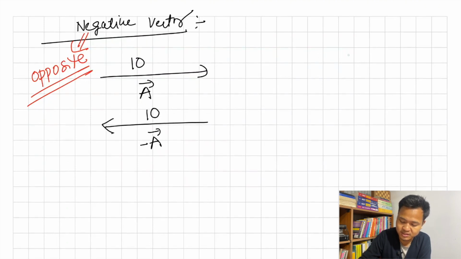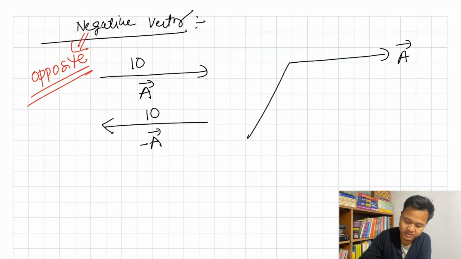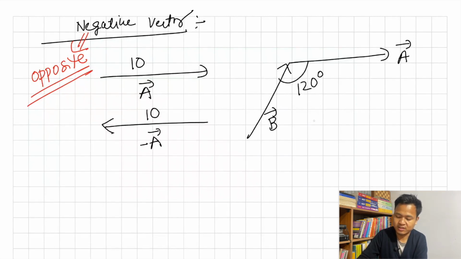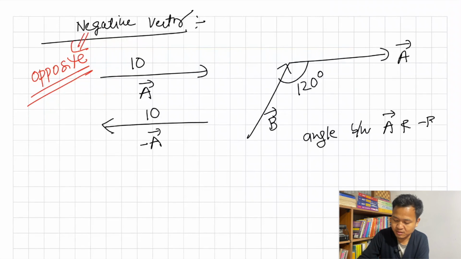Okay, so suppose I have a vector a and I have a vector b, and the angle between them is 120.